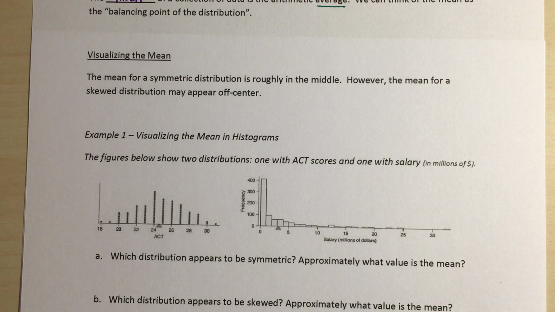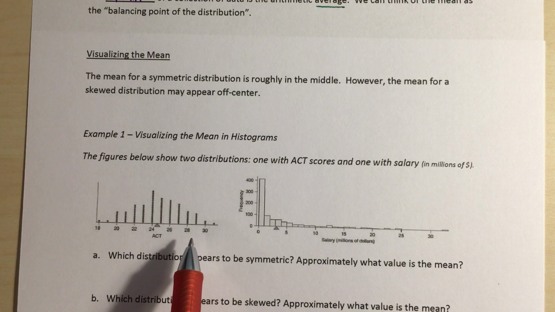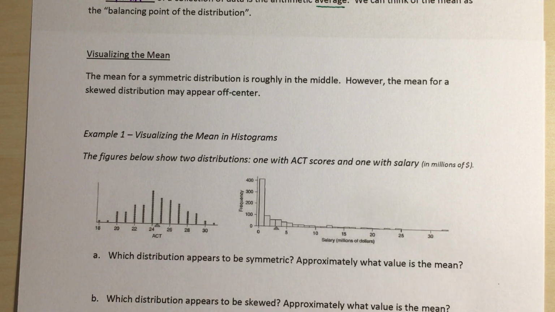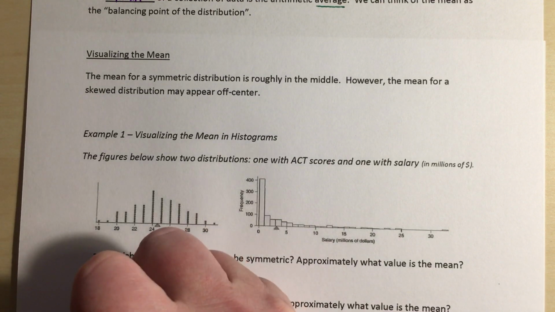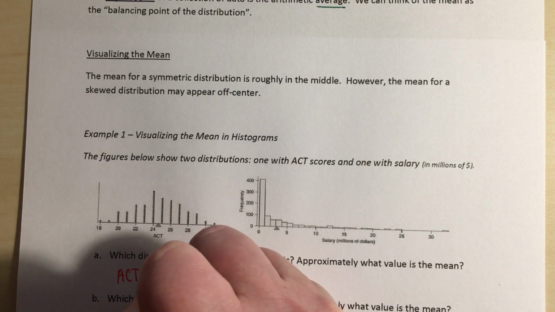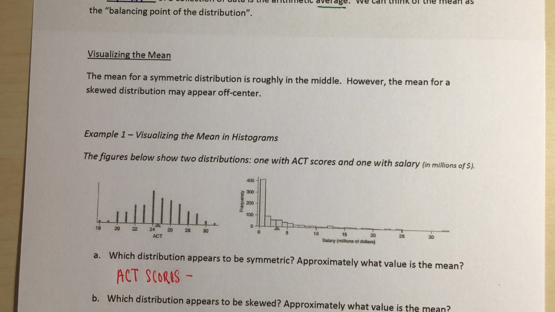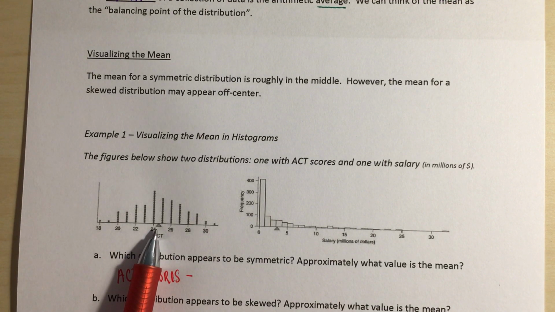Right, so looking at these, our first image appears to be symmetric. Remember, symmetric means that if we fold it in half in the middle, we get roughly the same thing on both sides. So our ACT scores here in this first image appear to be symmetric. Approximately what value is the mean? If we look at this, we have a little triangle here.